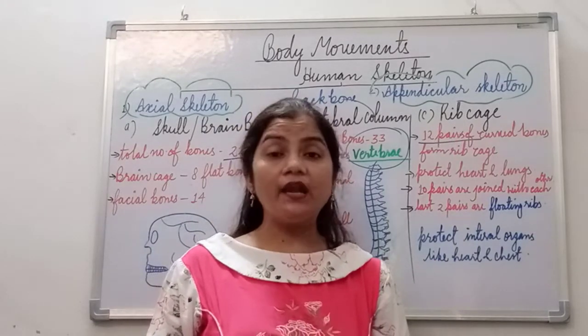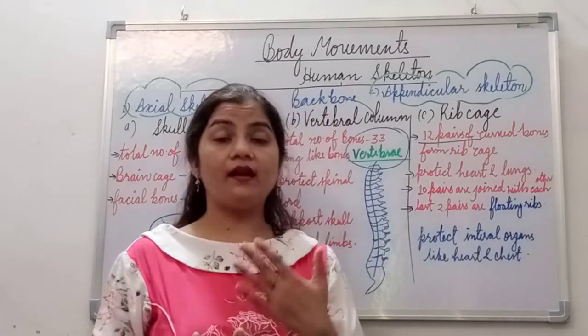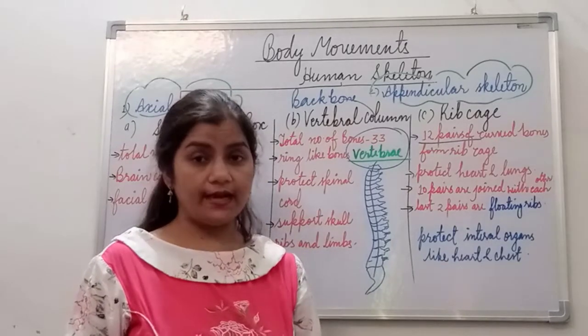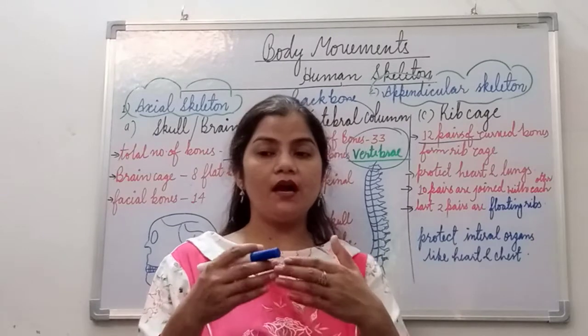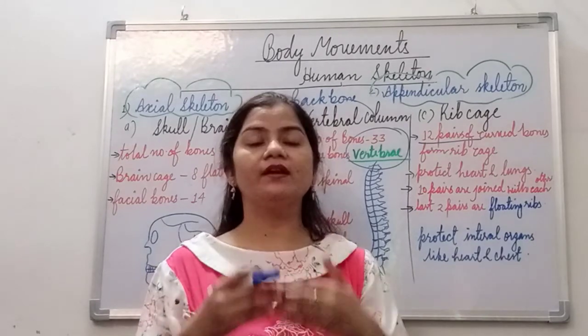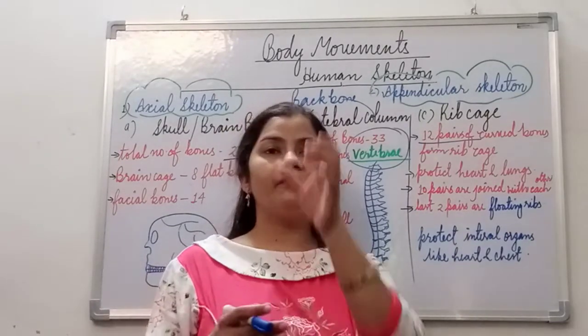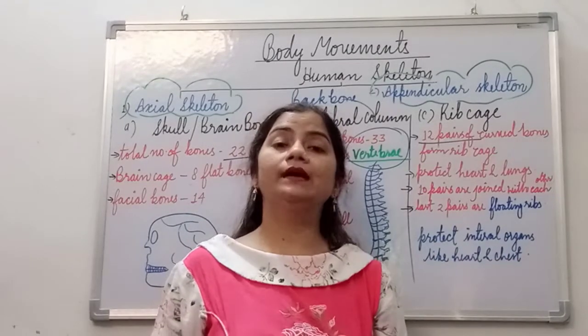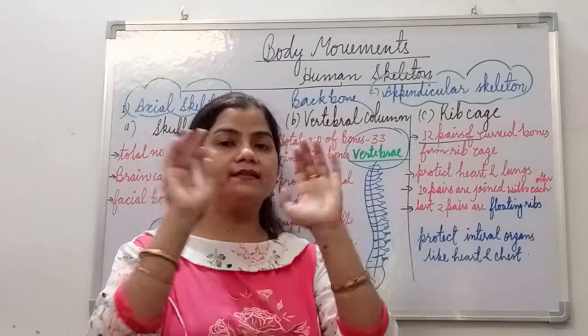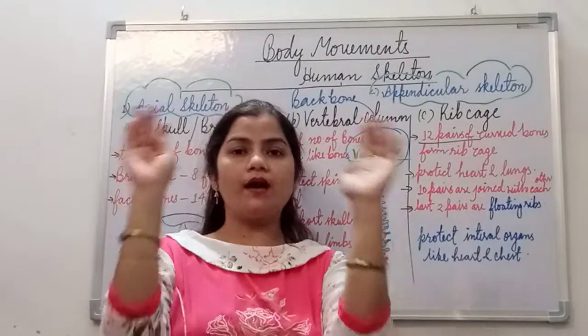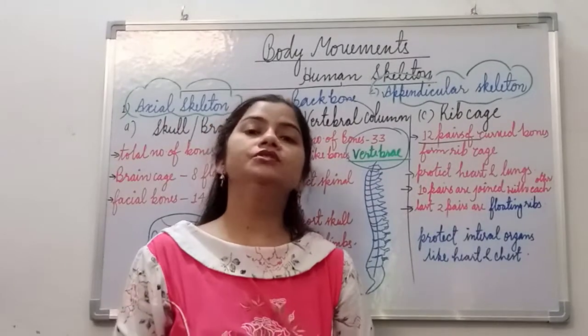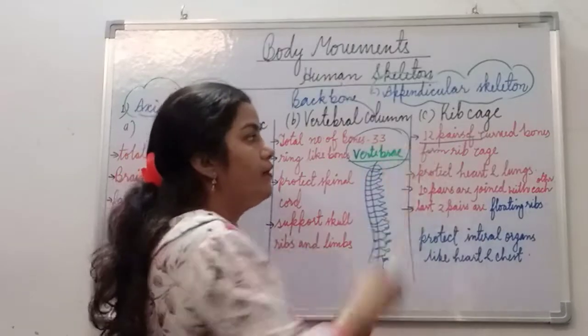There are 12 pairs of ribs in the rib cage, which are flat and curved. From the front side, these are connected with a flat chest bone which we call the sternum, and from the back side all the ribs are attached to the backbone. So this is how a cage is formed, and that cage we call the rib cage.